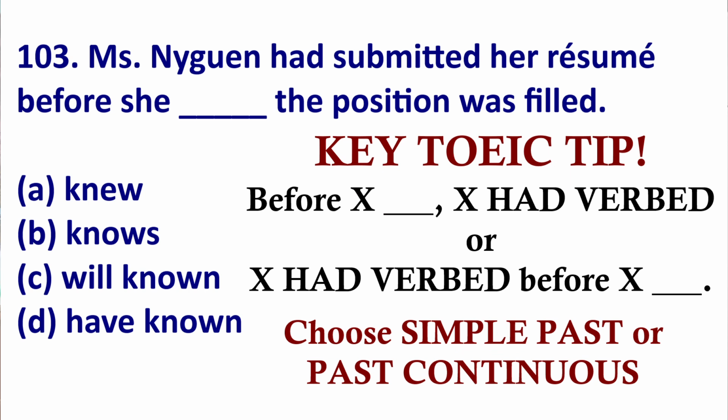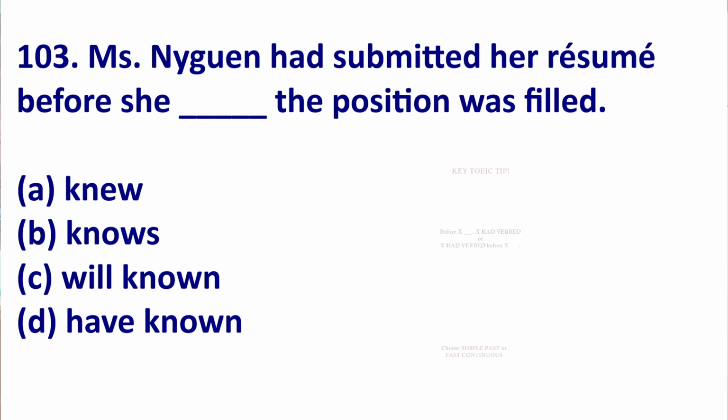If you see subject had verbed before subject, always pick simple past. Or if you see before subject blank, comma, subject had verb, pick simple past. Here's an example.